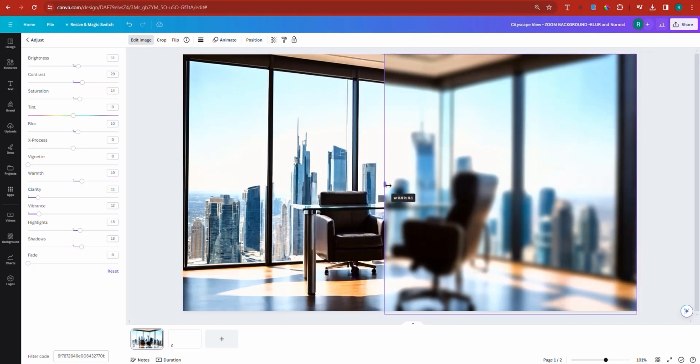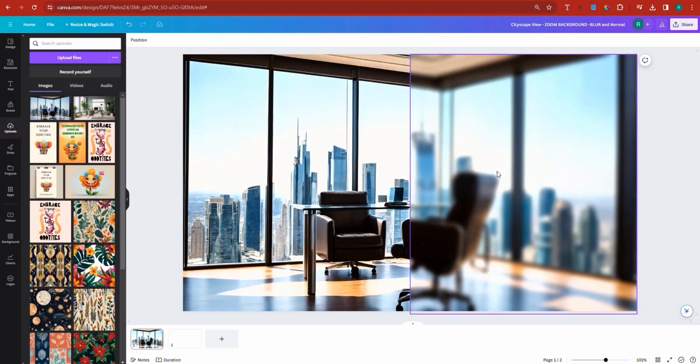Now, once you see that center line, and Canva is going to show it to us. I think they already did. Or not. Yes, they did. There it is. Now, you couldn't see it because it's so detailed, but I can see it. It's red. There you go. And now it's exactly in the center. So we have the first one and the second one. The first one is the one with no blur, and then the second one is the one with blur.